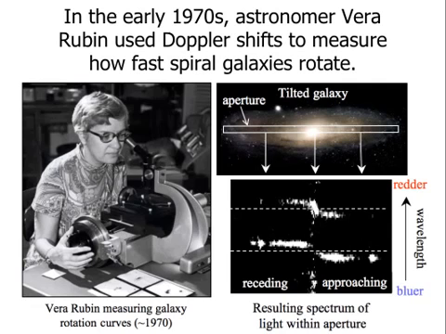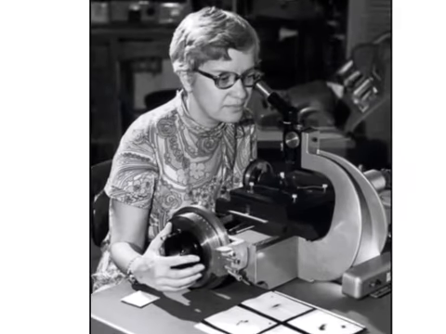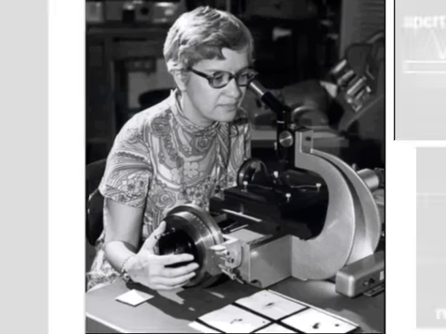In the 1970s, an astronomer named Vera Rubin, who's still around and still doing some research, although she's mostly retired now, was doing some work to measure how fast spiral galaxies rotate, and she used the Doppler shift. So here's a picture of Vera Rubin measuring how fast the galaxies are spinning. She used a microscope to zoom in on photographs of spectra. Today we would do this all on the computer. She didn't have it that easy back then.